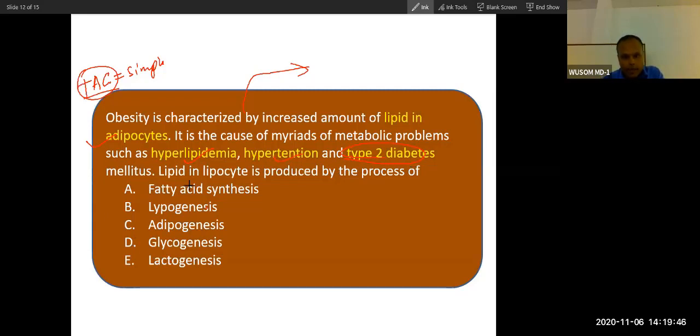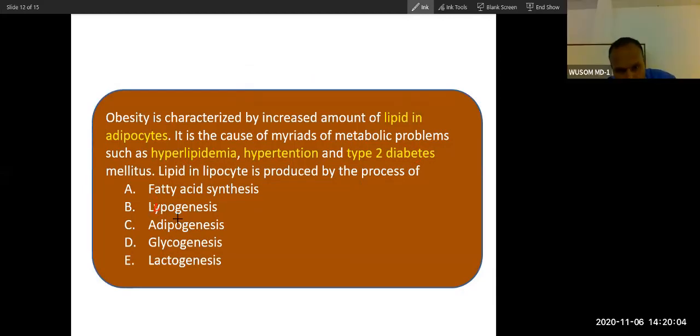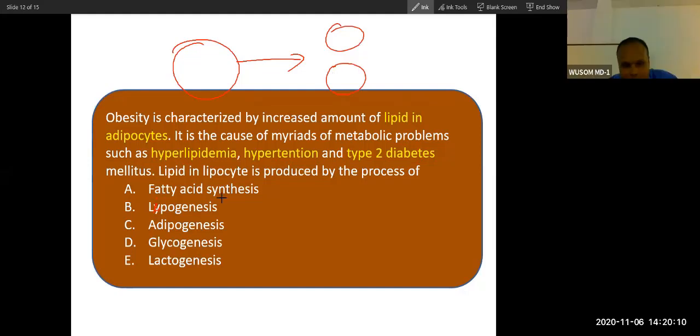Okay, so lipid in adipocyte is produced by which process? Lipogenesis. It is not adipogenesis, sorry for this spelling. Adipogenesis is division of adipocytes. So this is the basic difference.